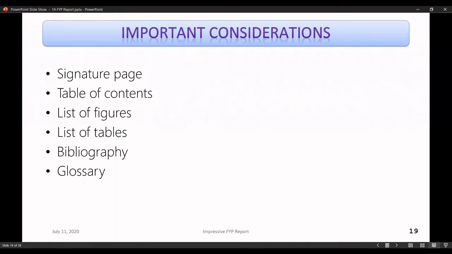But if you're citing different sources in various chapters and then providing a list of all those sources at the end, then it's called references. If you're using a lot of technical terms and you want to have an explanation for those terms, then you can create a glossary.